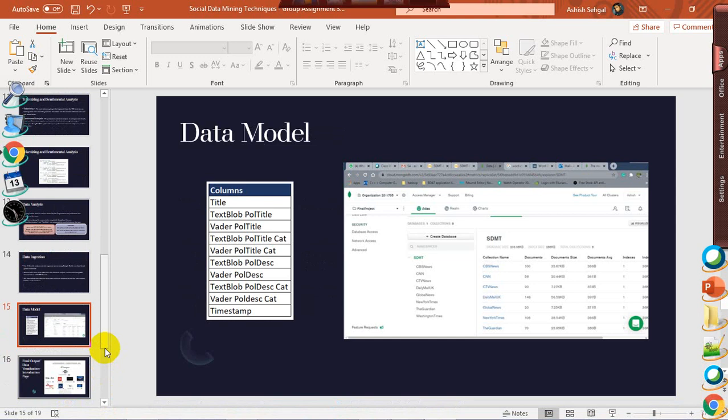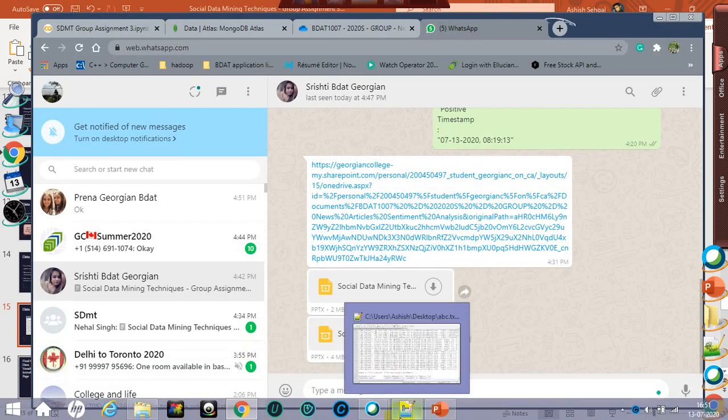The data model is the same for all the tables, and on the right hand side you can see a screenshot of MongoDB. So these are the columns. We are storing the title of the news, and we are adding the TextBlob and Vader polarity. Both the polarities we have added in the data model. So as you can see, TextBlob poll title will tell you the polarity for the title received from TextBlob, and similarly Vader poll title will give you the polarity of the title using Vader. So these are all the columns. Now Ashish can move ahead and explain how we did the analysis, using the code for the analysis.